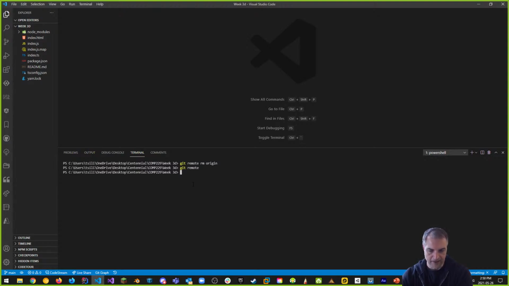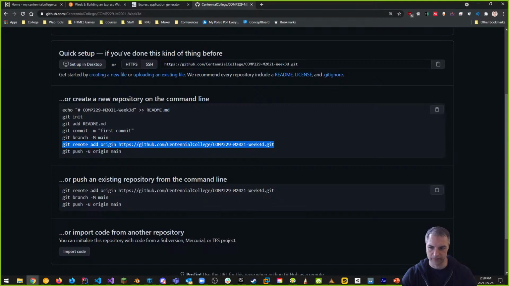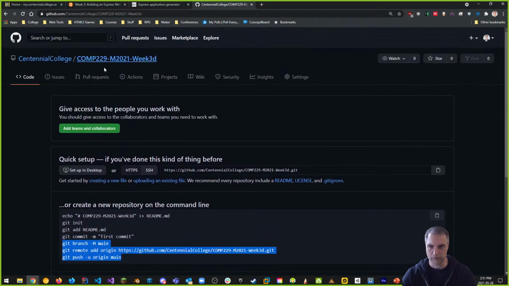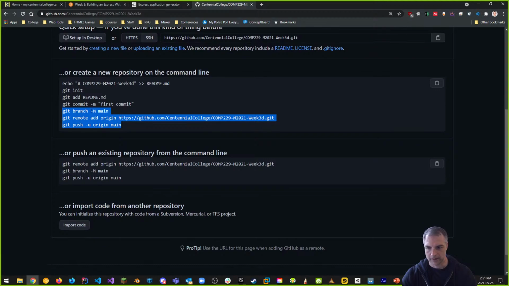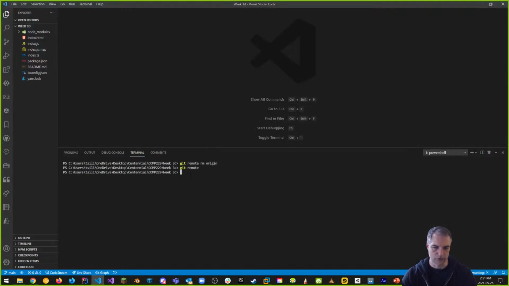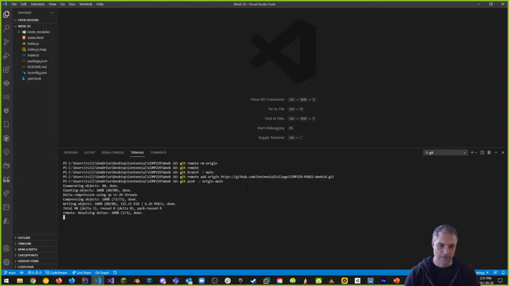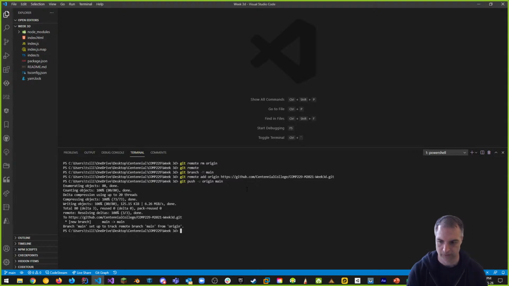Right now we need to add it in. And what I need to do with this when I add a remote is I need to go back to what they've given us, which are these 3 lines right here. I want to copy these lines now from the new repository. This is how we can take one repository and use it for the next one, right? Take these 3 lines, copy them. So Control-C or right-click and copy, whatever you want. And then when we go back to Visual Studio Code, just right-click, and then it will paste everything in there and press enter. And that should put everything up in the new repository. So now this is our brand new repository, week 3D.